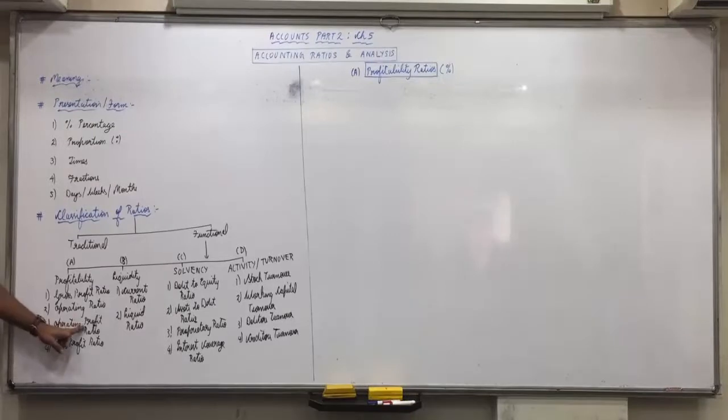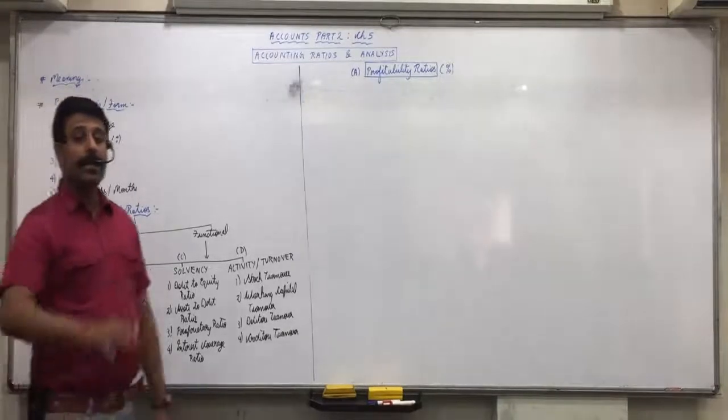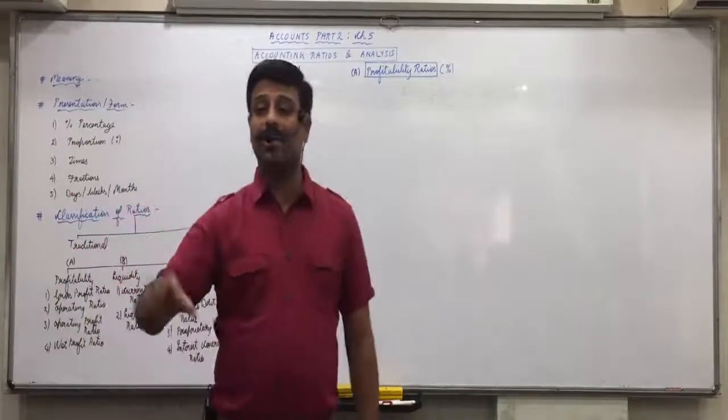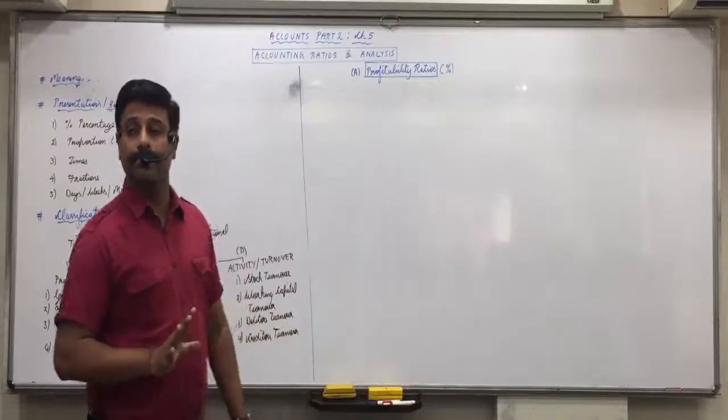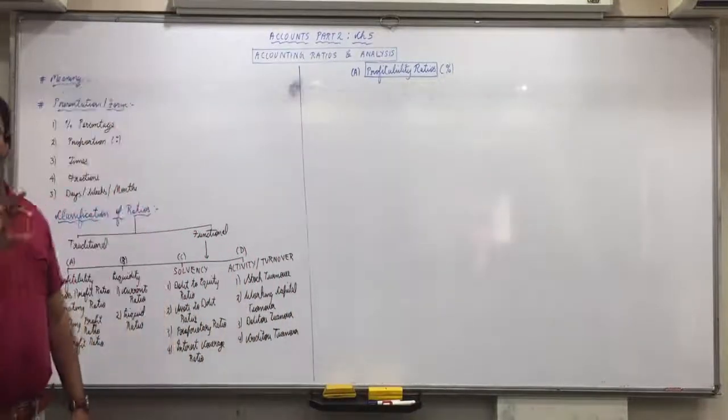In operating profit ratio, numerator is operating profit. And in net profit ratio, numerator is net profit. Do you understand this? Third, denominator of all the ratios is sales.